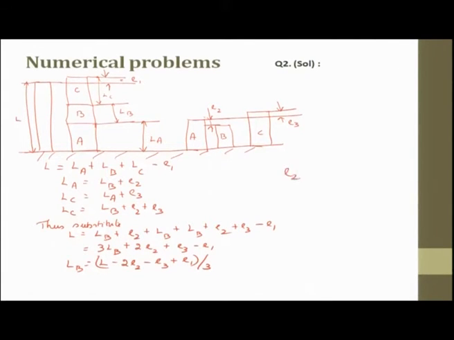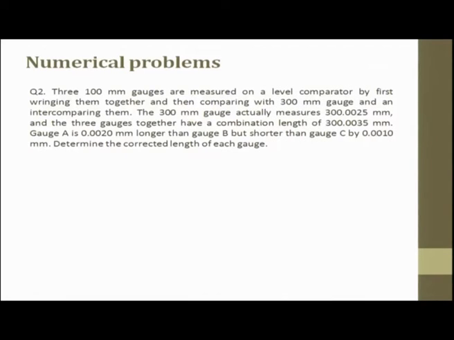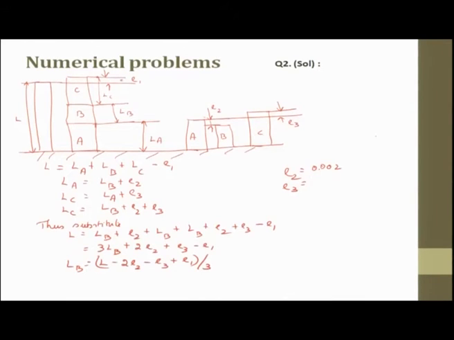So, your E2 is 0.002. What is your E3? E3 is something taller than E1, right. So, how much was it taller? It was 0.001.